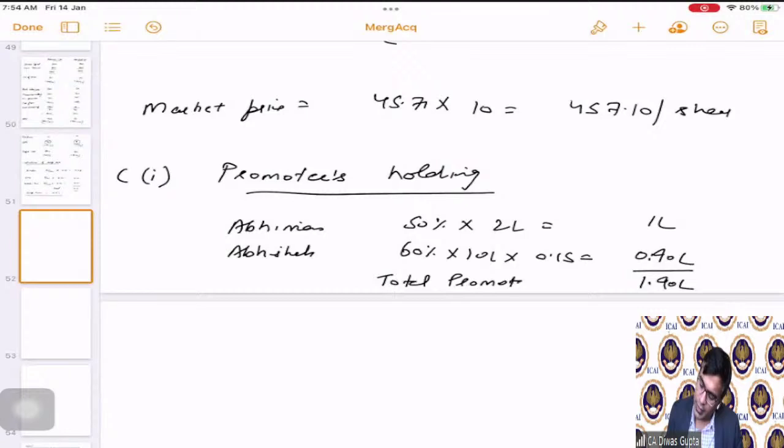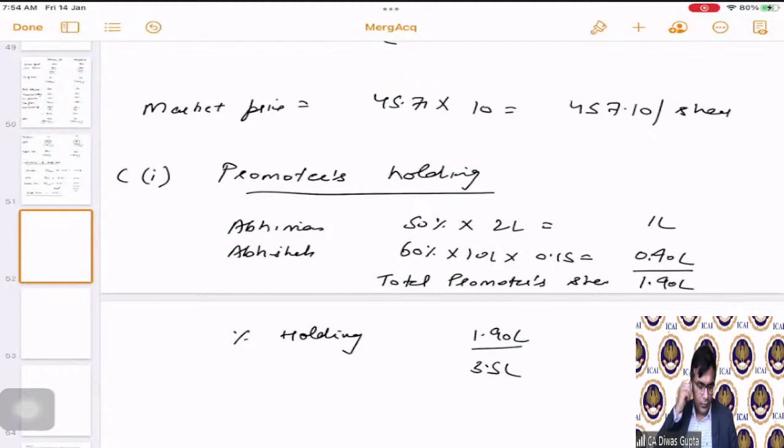Total promoters shares and percentage holding comes out to be 1.90 lakhs divided by 3.5 lakhs, which is actually 54.29%. This is the promoters shares.